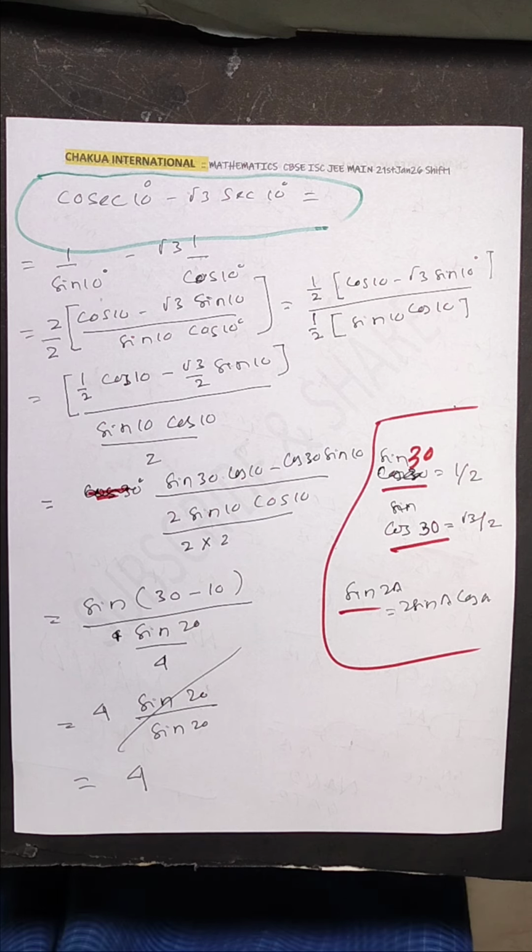So cosec 10 degree minus root 3 sec 10 degree is equal to 4. Completed.